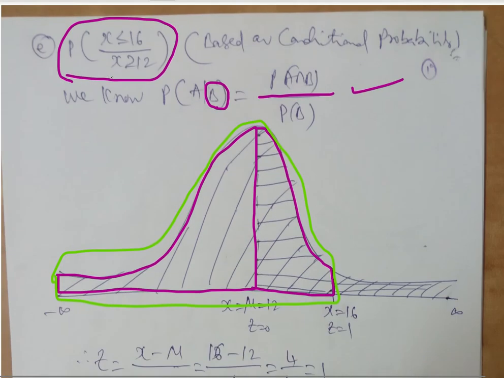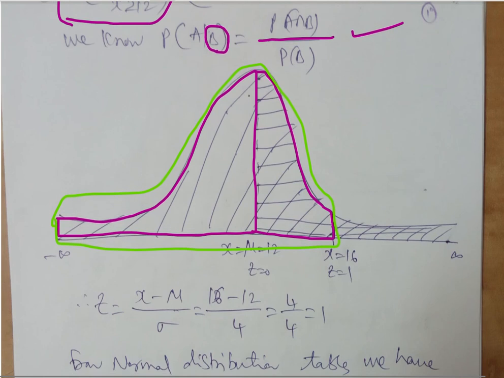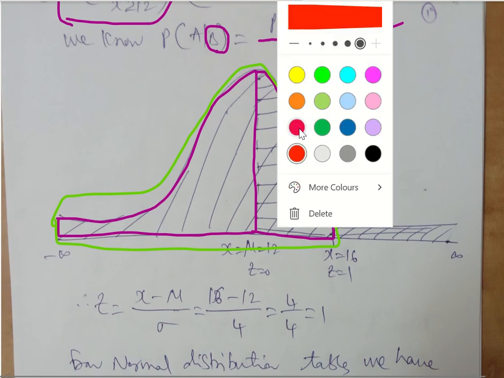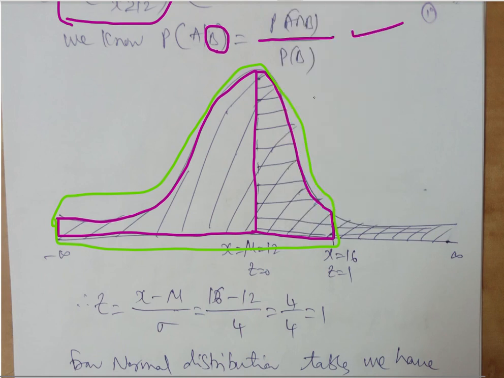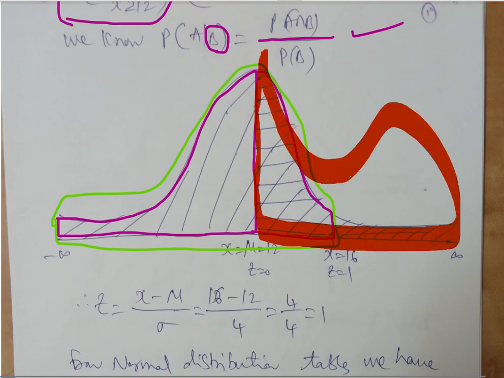Now what is the second one here? Such that x greater than or equal to 12 is given. What is x greater than or equal to 12? From this part till this part is x greater than or equal to 12. So we have two colors here, one green, one red. What is required for us is the intersection. What is the intersection here now? Intersection is nothing but this part. This part is the intersection part.